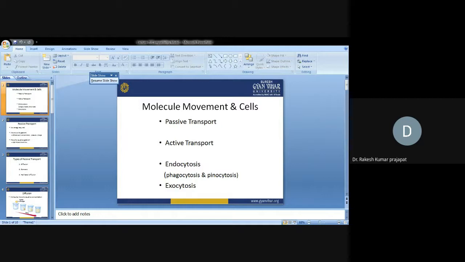Now active transport. In case of active transport, molecular movement requires energy against the concentration gradient. The example is the sodium potassium pump. It requires energy because in this case molecules are moving against the concentration gradient.